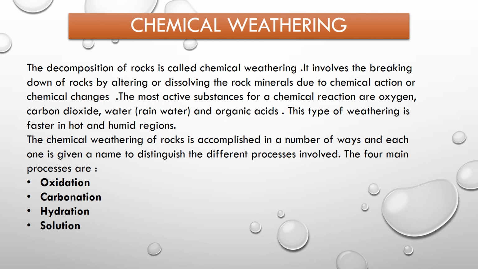Let us first understand the meaning of chemical weathering. The decomposition of rocks is called chemical weathering. It involves the breaking down of rocks by altering or dissolving the rock minerals due to chemical action or chemical changes. The most active substances for a chemical reaction are oxygen, carbon dioxide, water, that is rainwater, and organic acids. This type of weathering is faster in hot and humid regions.